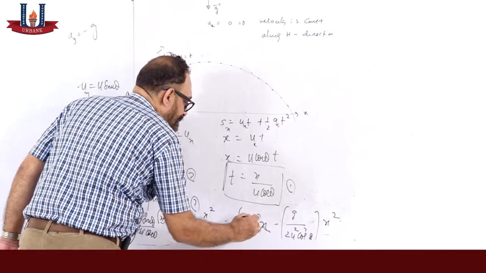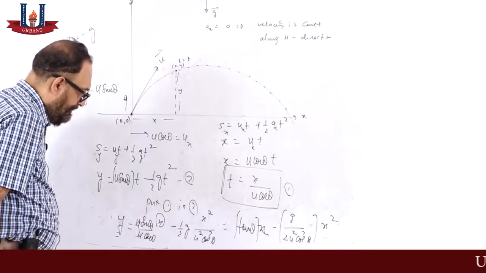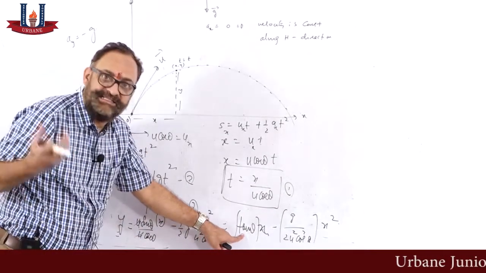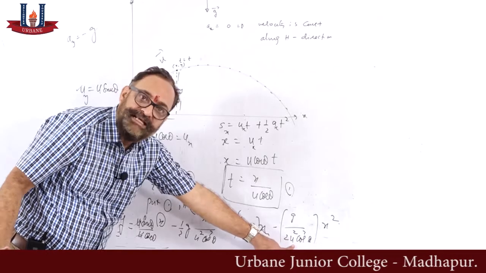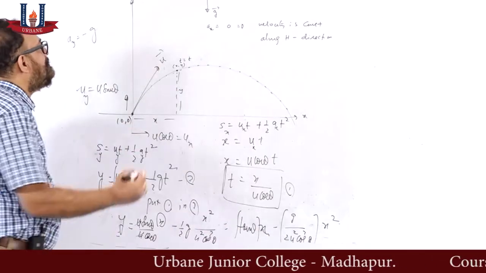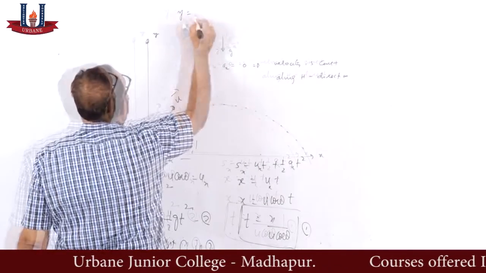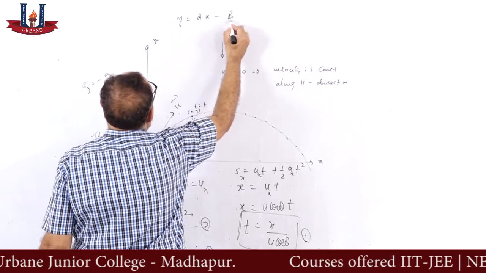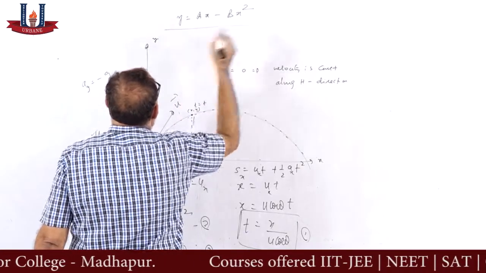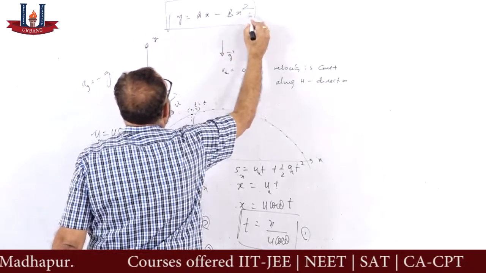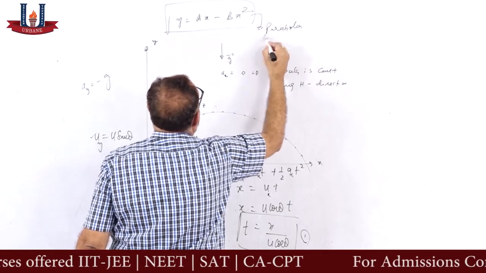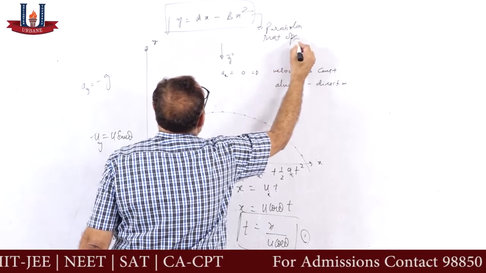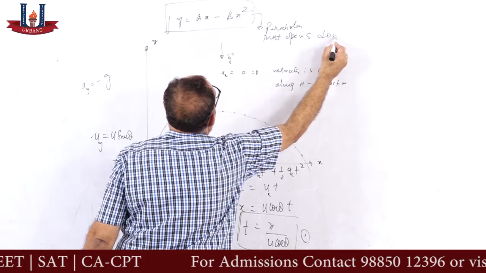If I call tan theta some alphabet A, and call this bracket b, my equation comes in a very simple way: y is equal to ax minus bx square.